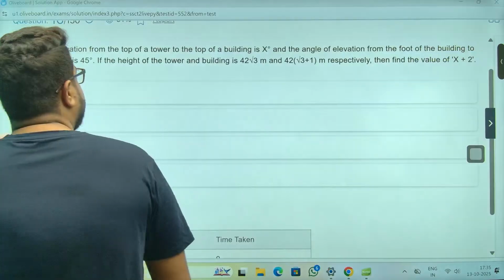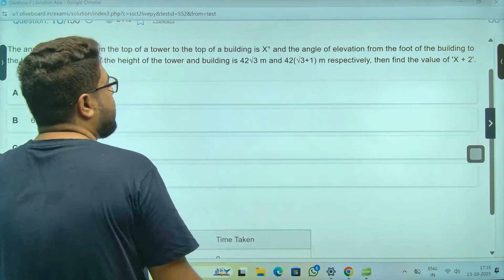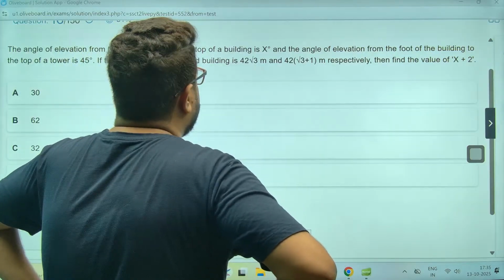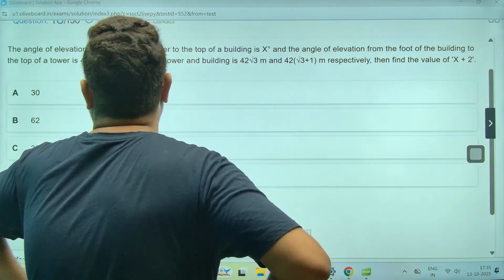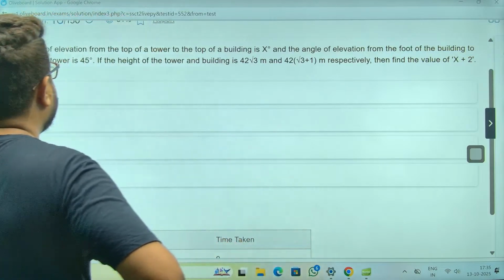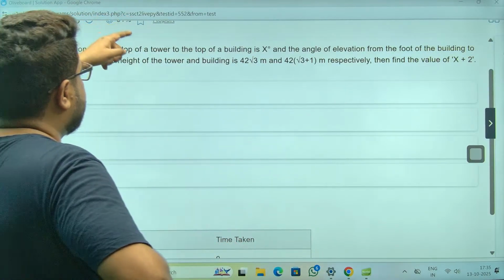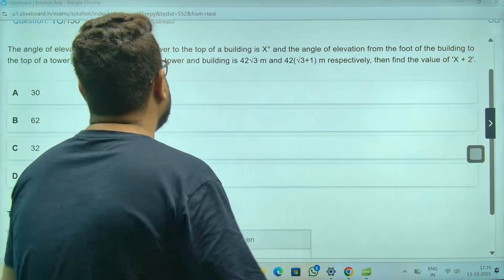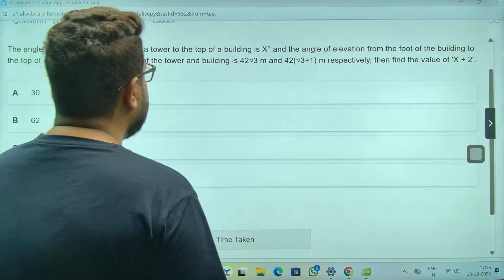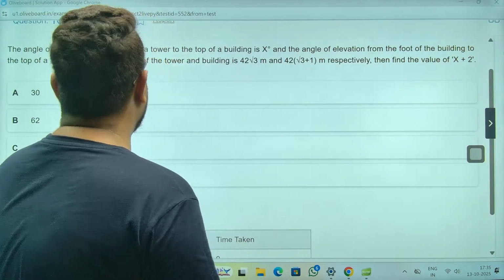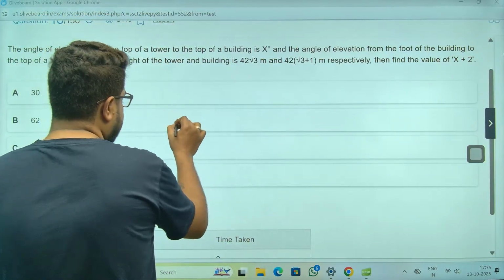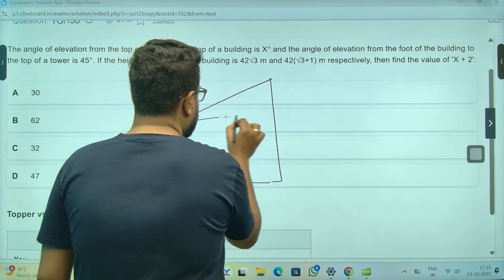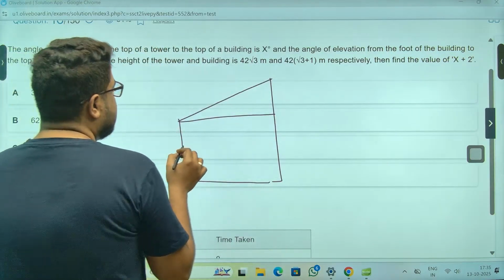The angle of elevation from the top of a tower to the top of a building is given. Achha, angle of elevation from the foot of the building. Tower should be higher, no? Okay. And the angle of elevation from the foot of the building. Okay, let's make it like this, sir. Angle of elevation from the top.